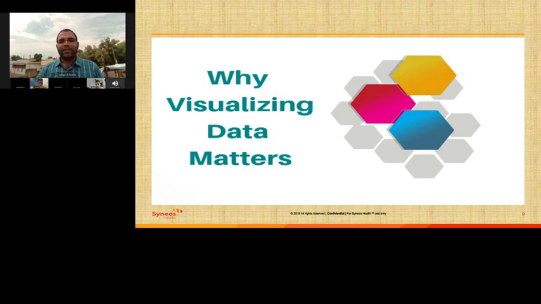So, data visualization benefits in clinical trials. Data visualization provides a holistic picture of trial progress.